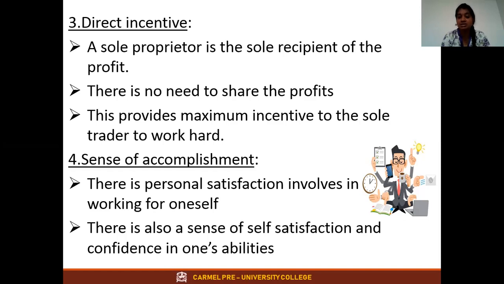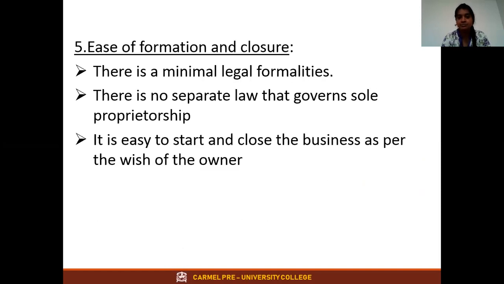There is also a sense of self satisfaction and confidence in one's abilities. The last merit, the fifth merit, is ease of formation and closure. What do you mean by ease of formation? It is easy to start and easy to close. The very important sole proprietorship merit is that it is very easy to start. Why? Because there is no separate law from the government that governs sole proprietorship. Partnership and the other four forms we are going to study in future classes, but they have a law and guidelines from the government. Sole proprietorship doesn't have any guidelines from the government, so it is very easy to start the business.